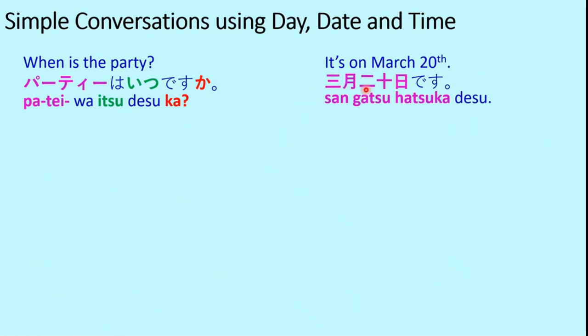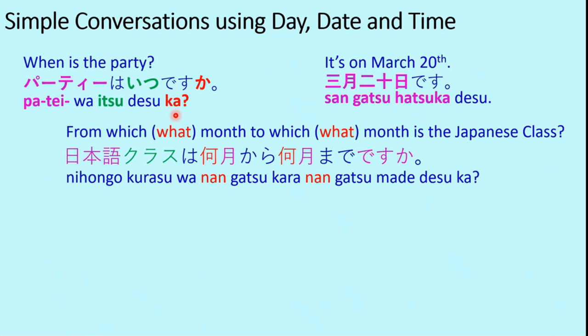You can see here lots of kanji are used. These are all numeral, month and day kanji. March is the third month, so this is sangatsu, and this is the 20th day. We have seen that the 20th day is called hatsuka. So sangatsu hatsuka means 20th March. So the answer is sangatsu hatsuka desu. That is, it's on March 20th. Pati wa itsu desu ka? Sangatsu hatsuka desu.